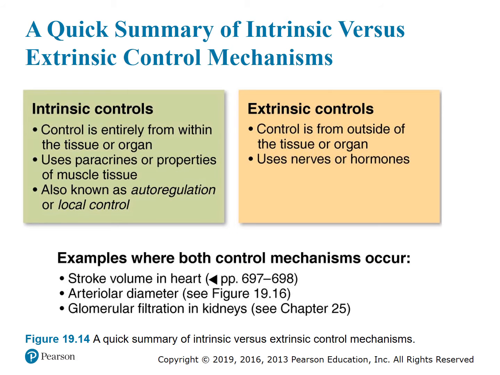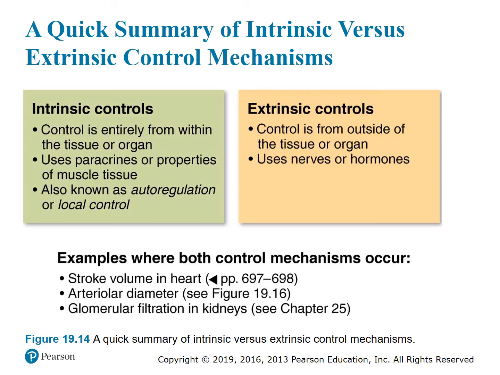Figure 19.14 is a quick summary of intrinsic versus extrinsic control mechanisms. So intrinsic control is the control which is entirely from within the tissue or organ, so it uses paracrines or locally acting hormones or properties of the muscle tissue, and it's also known as autoregulation or local control.